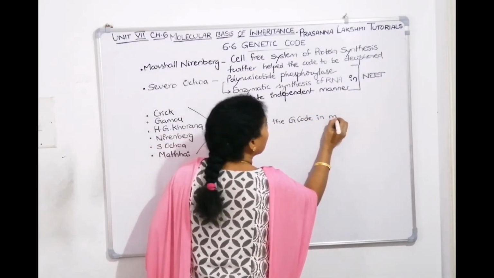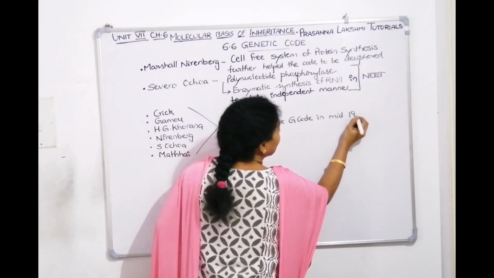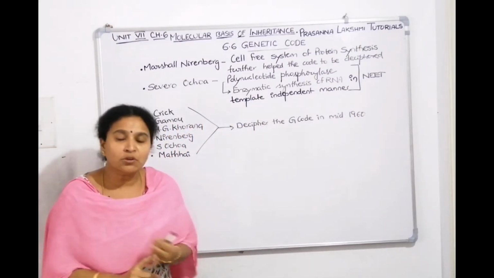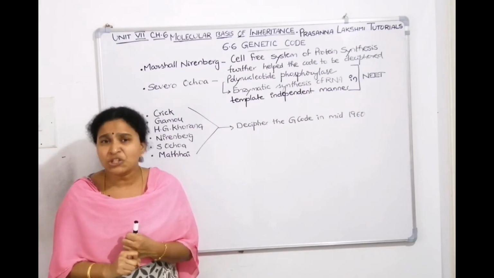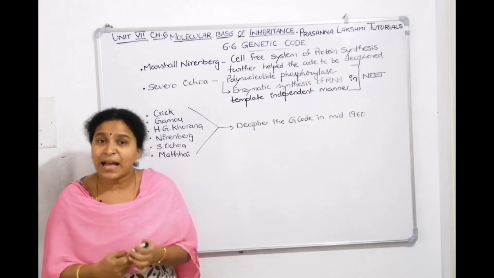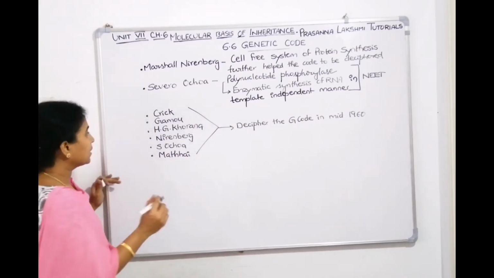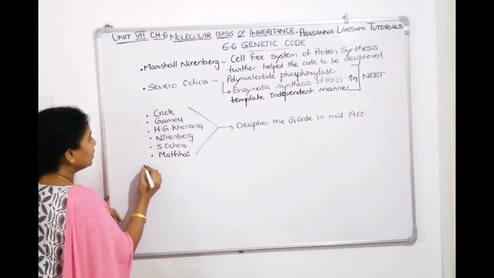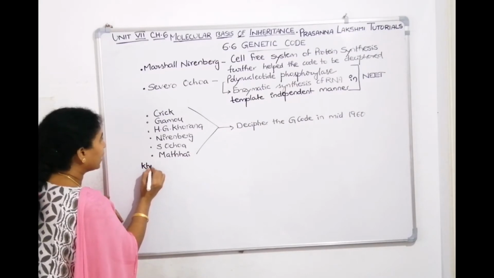This was in the mid 1960s. For deciphering the genetic code, Hargobind Khorana got the Nobel Prize. He shared that Nobel Prize with Nirenberg and Robert Holley in the year 1968. Crick had already got a Nobel Prize, so they gave the Nobel Prize to Hargobind Khorana.